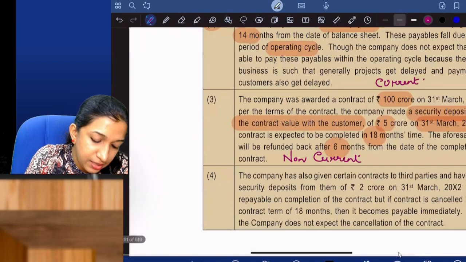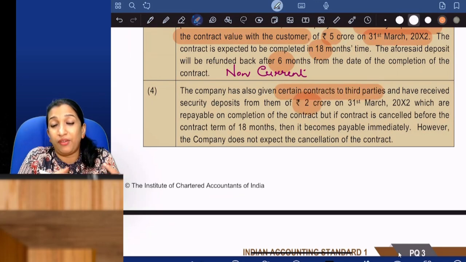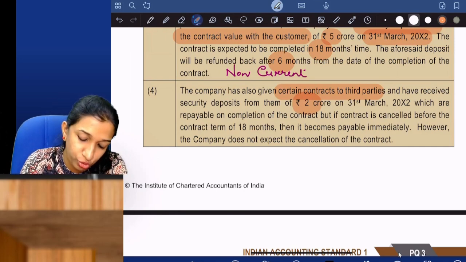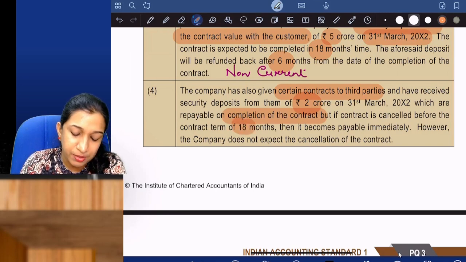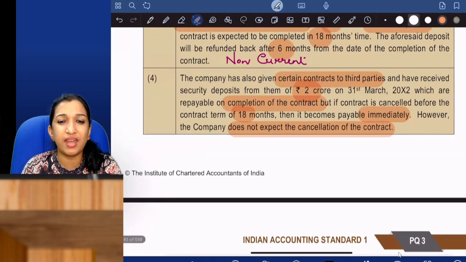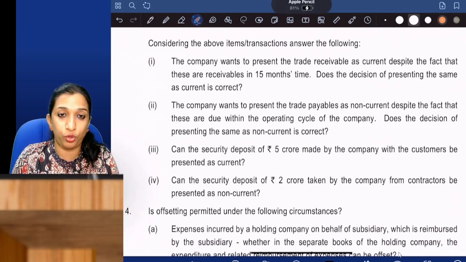Company also has given certain contracts to third parties and has received a security deposit of 2 crore from them. I have given contracts and I have collected a security deposit of 2 crores which is repayable on completion of the contract, but if the contract is cancelled before 18 months, it becomes payable immediately. However, the company does not expect the cancellation. Contract of 18 months. So it is current only. Considering the above items or transactions, answer the following.